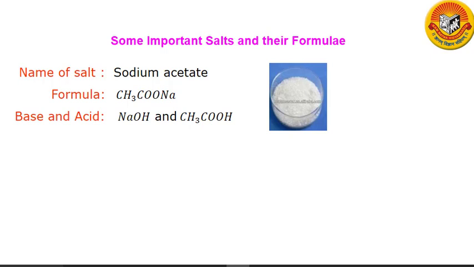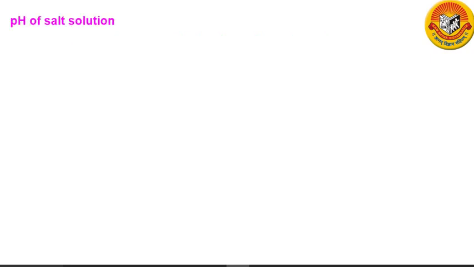We have as many families of salts as there are positively charged ions and negatively charged ions. Some of the important families of salts are sodium salt, calcium salt, magnesium salt, zinc salt, potassium salt, aluminum salt, copper salt, etc.